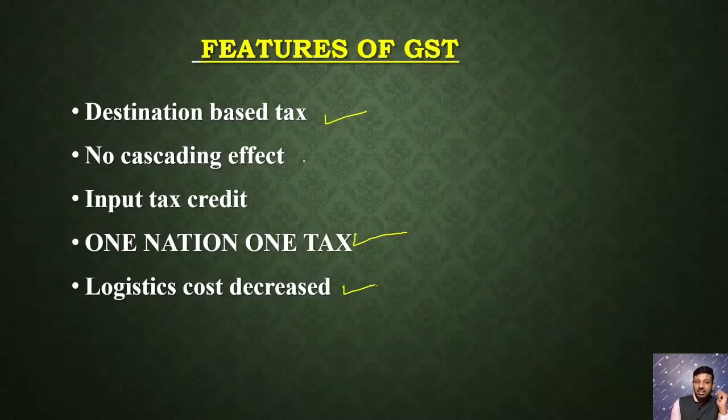So these are the features. In this, we left two features: no cascading effect, and the input tax credit. The eradication of the cascading effect is a most important and prominent feature of the GST. Regarding how this cascading effect got eradicated and what input tax credit is, I have made a separate video because it requires a lot of explanation, and I have given the link in the description. So kindly do watch what the cascading effect is and how it has been overcome by the input tax credit system. So these are the features of the GST.